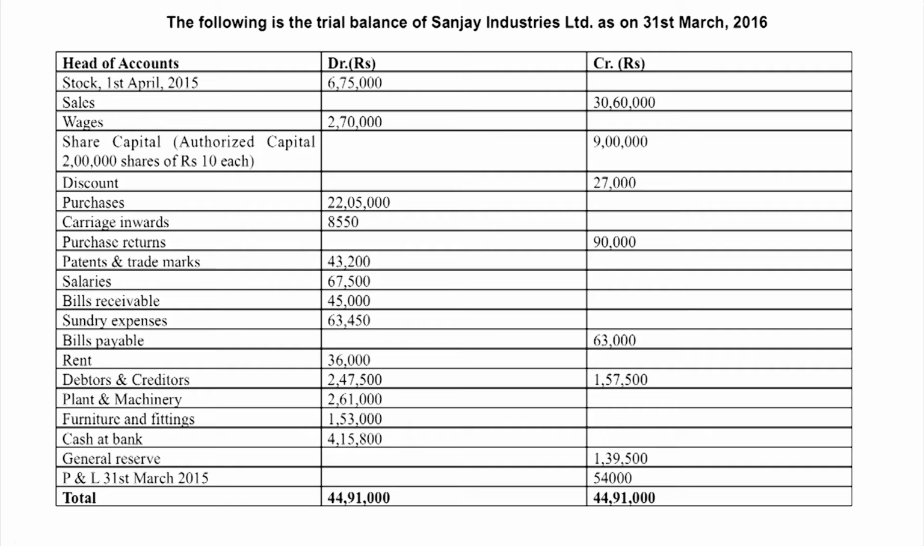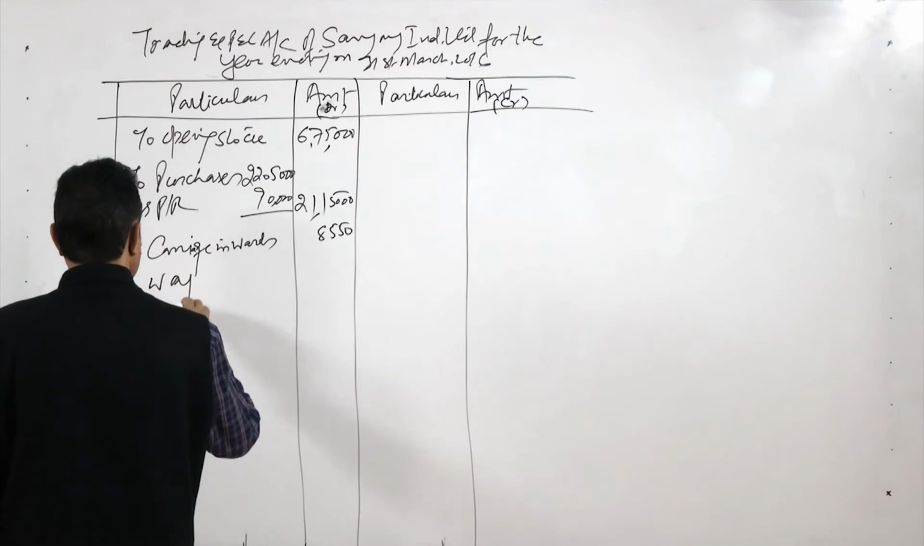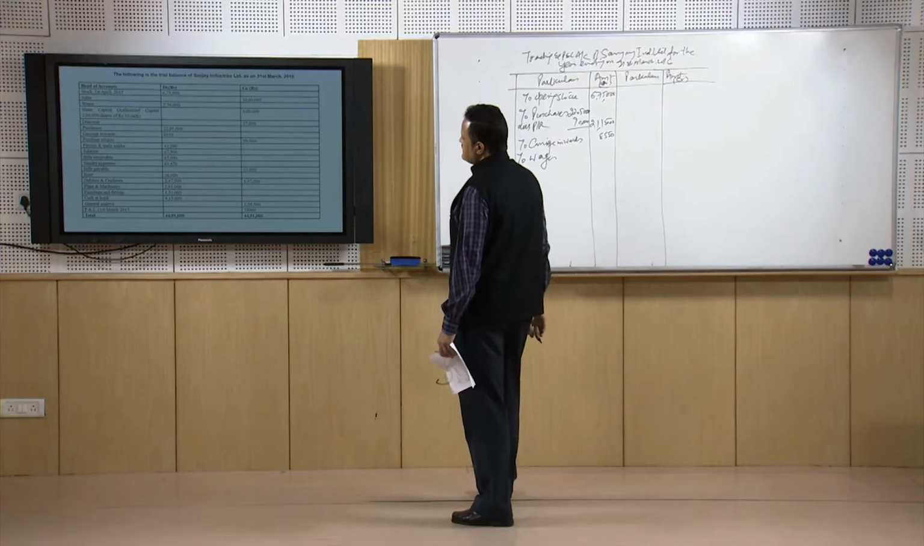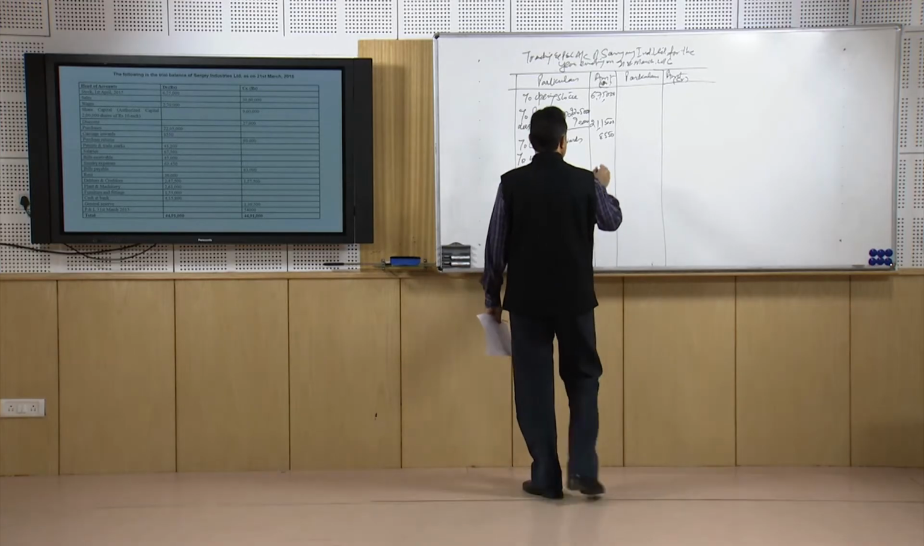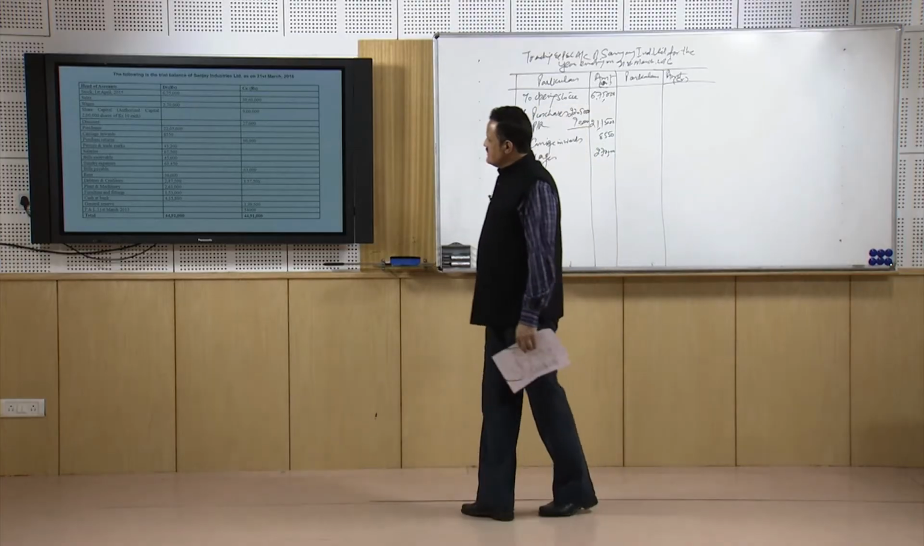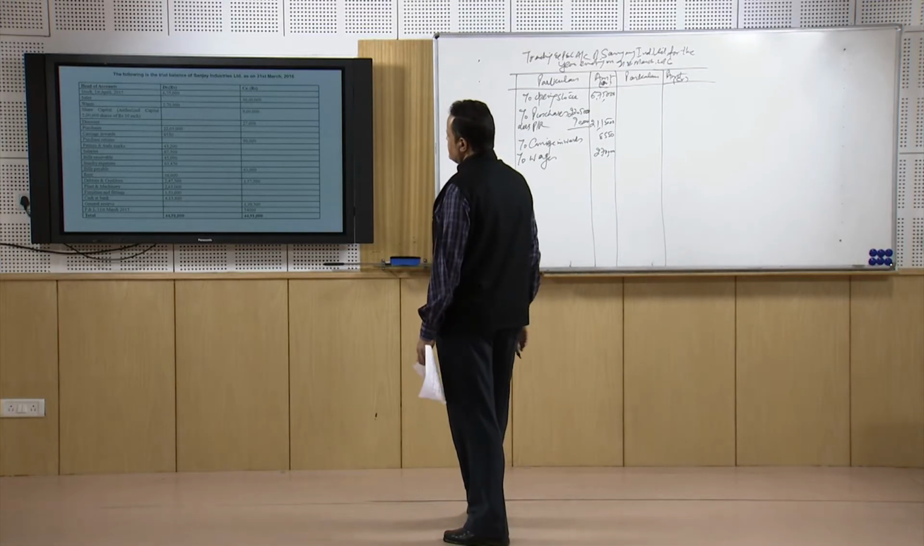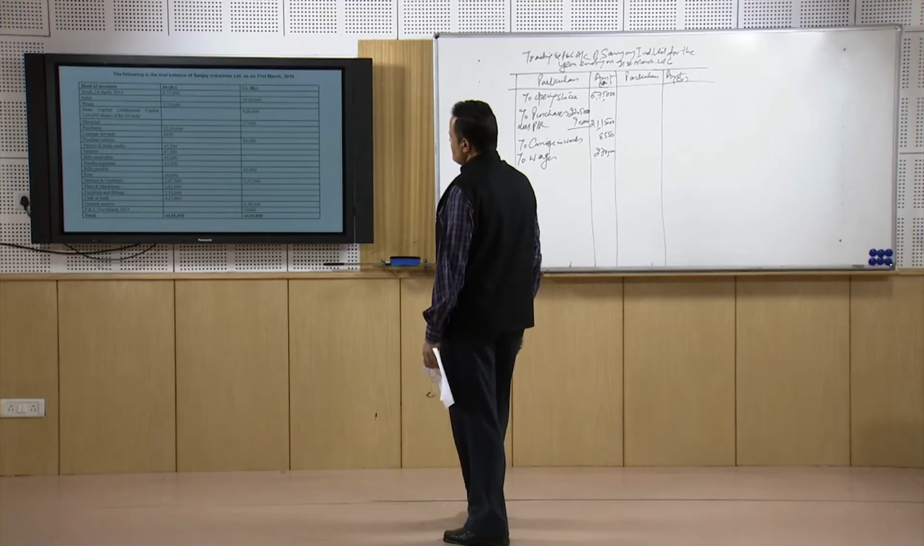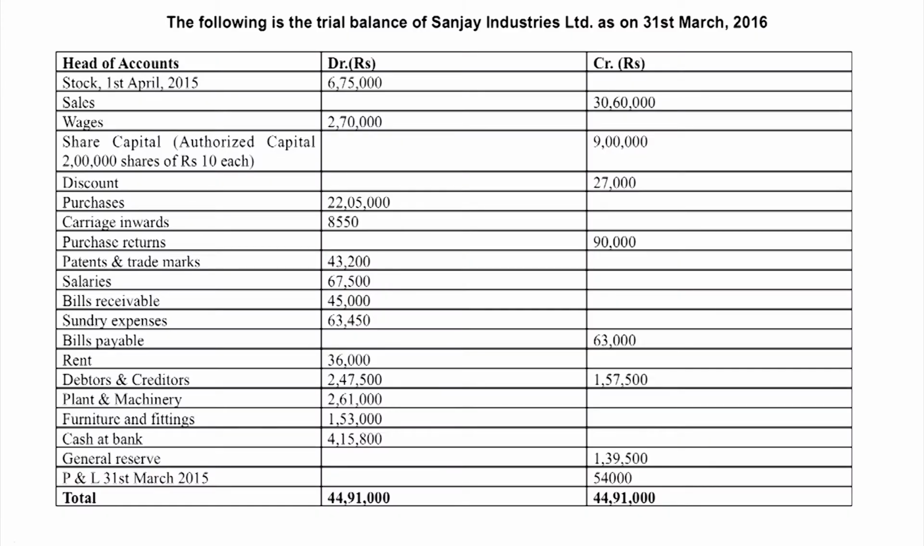Then next is the wages, and the wages amount is 2,70,000. So we have taken material, wages, purchases, carriage, and purchase returns, and there are no other direct expenses like fuel and power or oil and greasing or anything, so we will not have to bother about that.